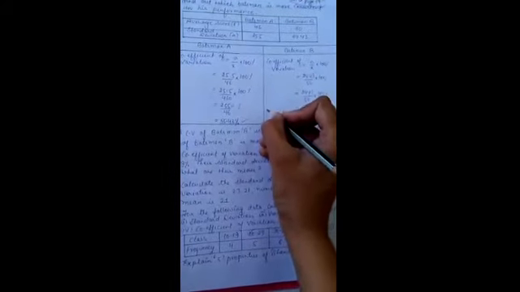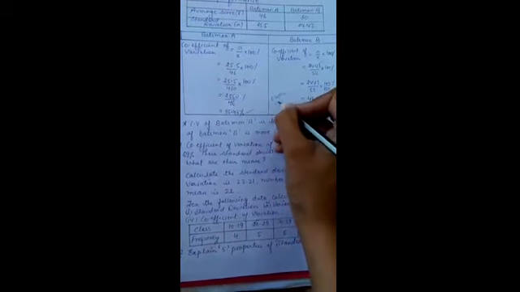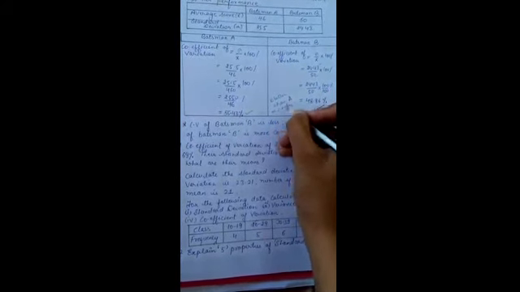He will be considered better than batsman A. B will be better than A, as CV of B is less than CV of A.